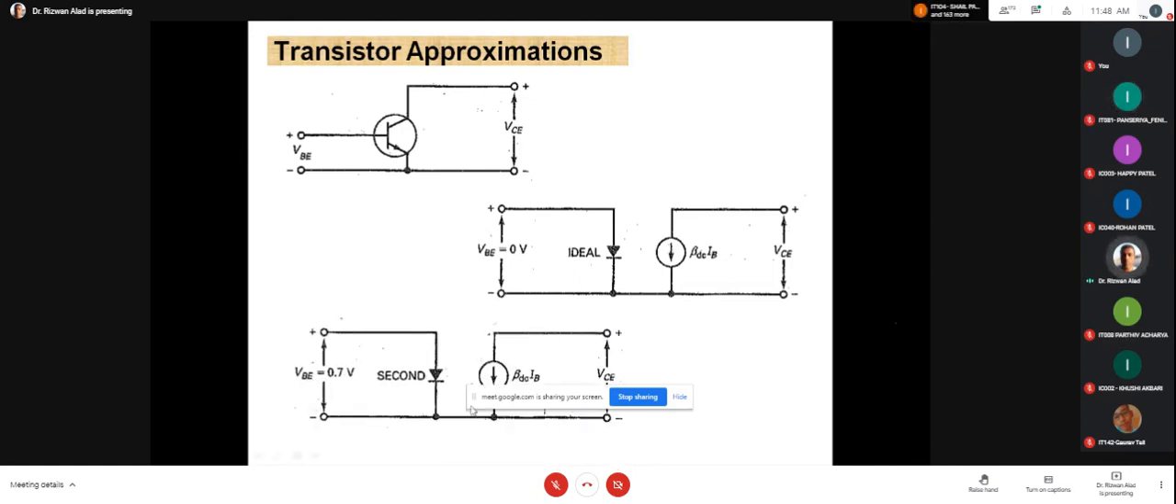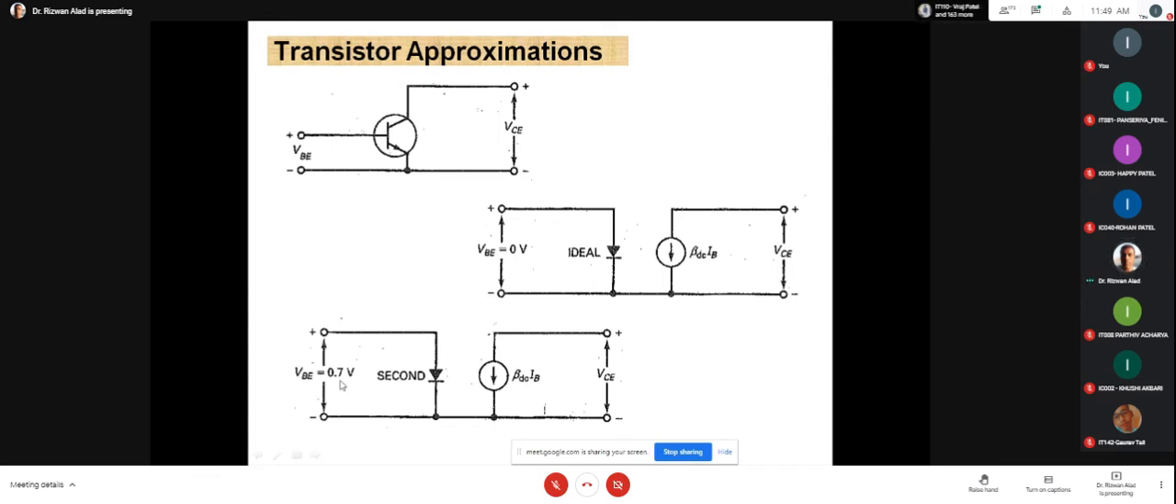But you can observe that we are considering VB equal to 0.7, because we are considering the silicon diode drop of 0.7. The model circuit remains the same. The only difference is that in the first approximation we consider VB as 0, and in the second approximation we consider VB as 0.7, like in the previous example.